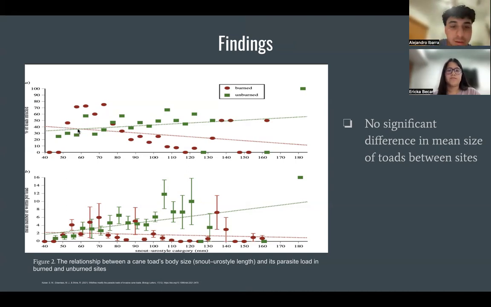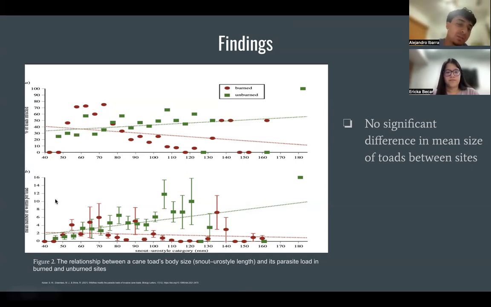But as toad size increases, we can see more variability in the percentage of toads infected between toads in the burned sites and unburned sites. The percentage of toads infected decreases in burned sites as toad size gets larger, and the percentage of toads infected increases for larger toads in the unburned sites. We can see similar trends in graph B.